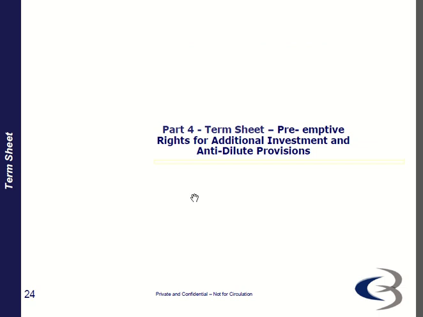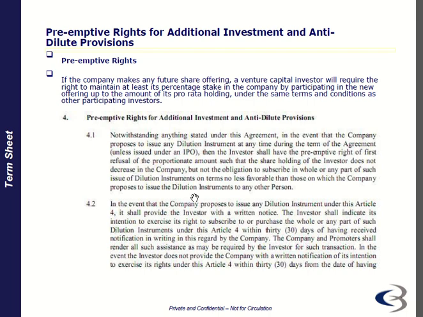Then we have the term sheet's preemptive rights for additional investment, or anti-dilutive provision. If the company makes any future share offering, the venture capital investors will require the right to maintain at least their percentage stake in the company by participating in a new offering up to the amount of their pro rata holding, under the same terms and conditions as the other participating investors. So this is one thing we are looking at right now.